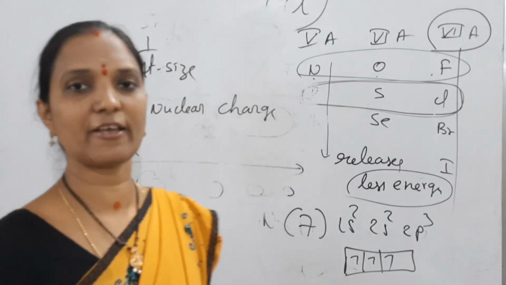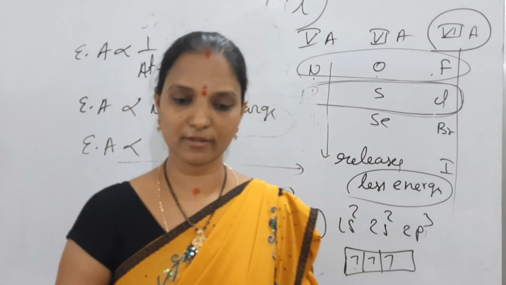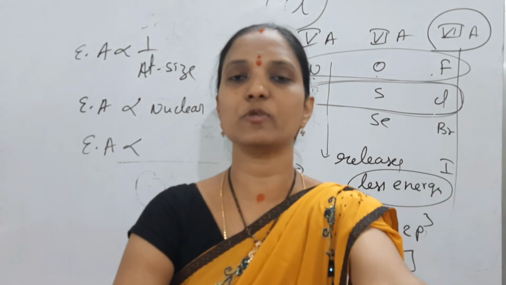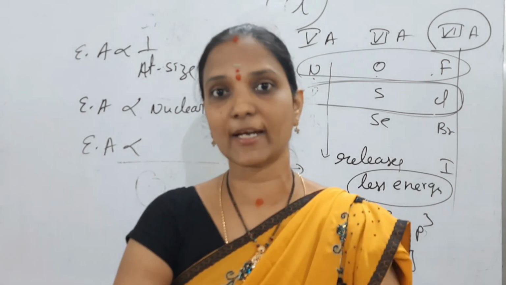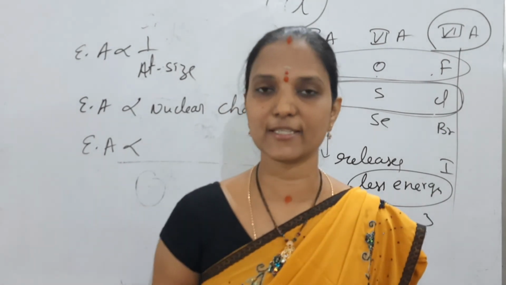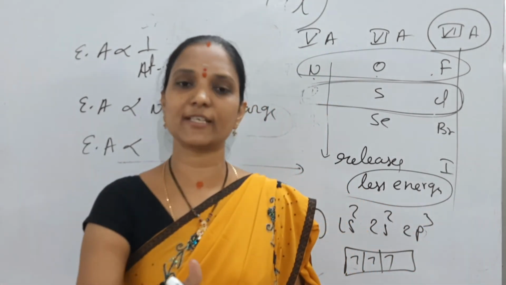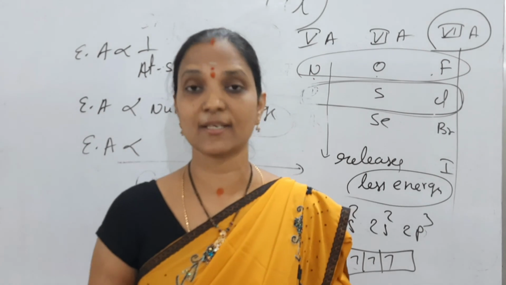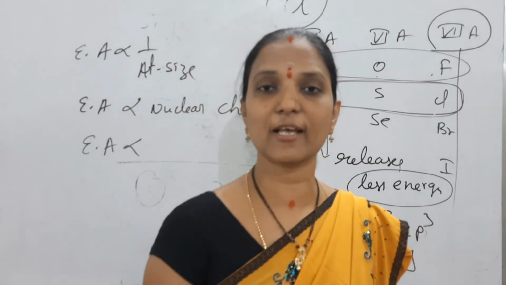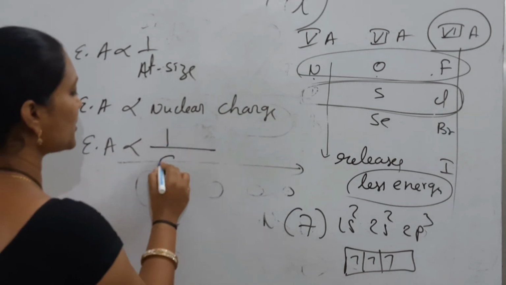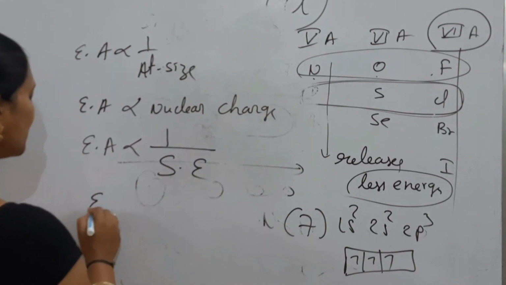Screening effect, what is the effect? Inside electrons reduce the attraction between the nucleus and the newly added electron. Attraction decreases because inside electrons act as a screen. So screening effect increases, attraction decreases. Attraction decreases, electron gain enthalpy decreases. So electron affinity is inversely proportional to screening effect.